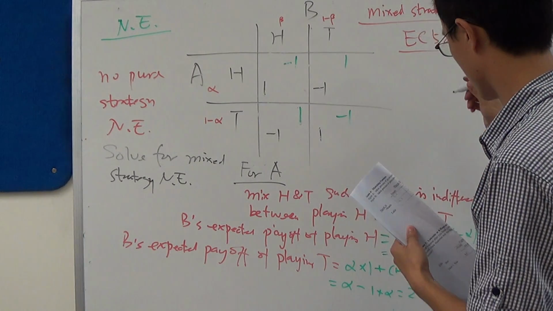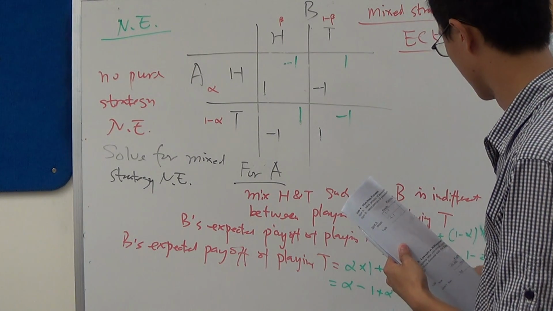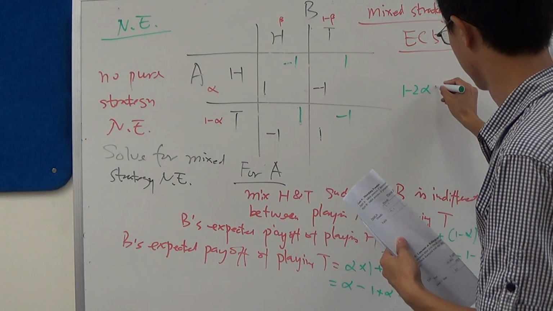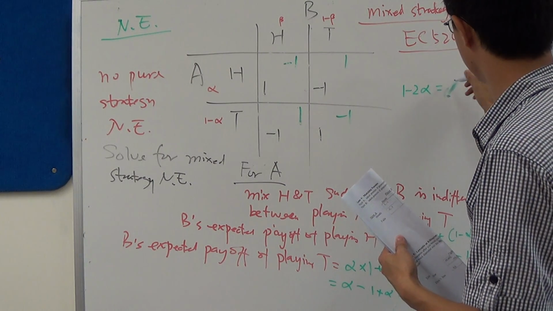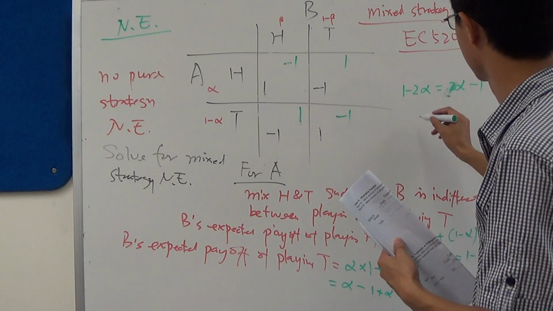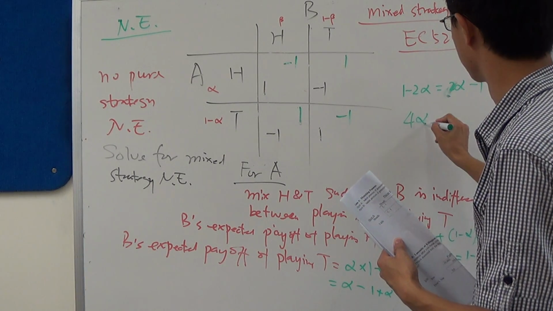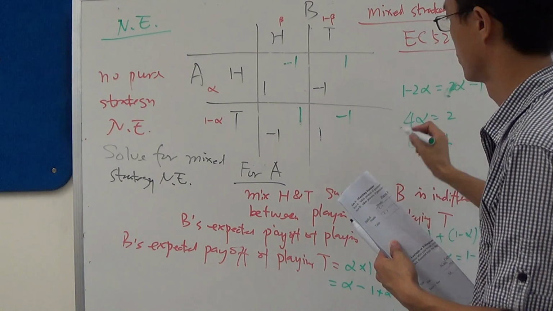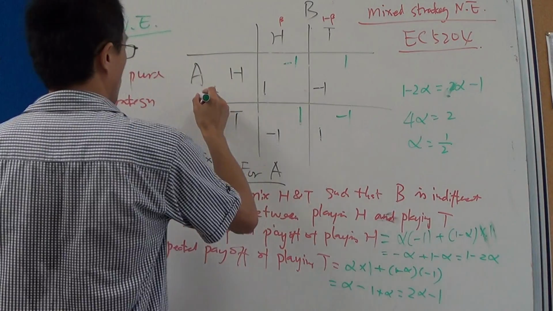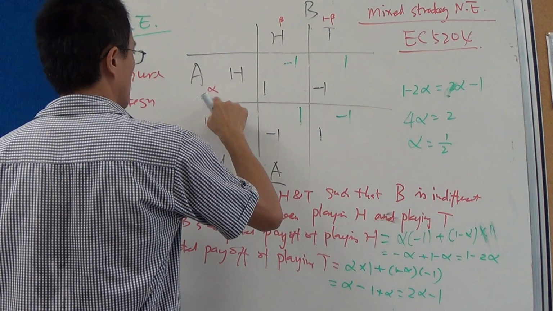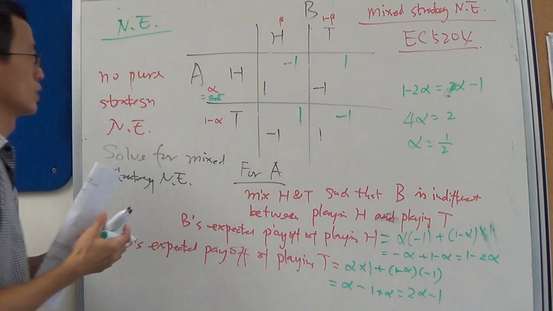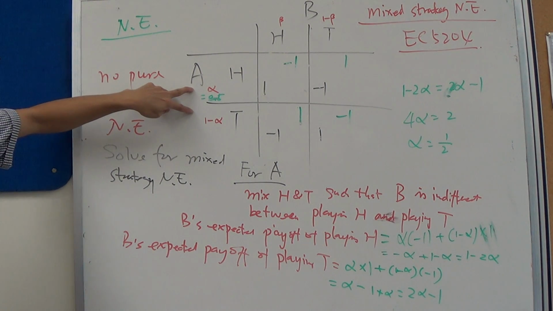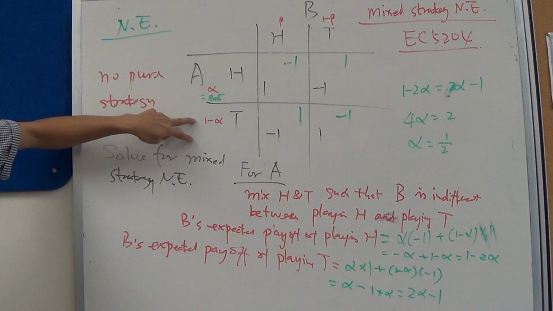Okay, so we need to have this expected payoff equal to this expected payoff, which means 1 minus 2 alpha is equal to 2 alpha minus 1, which means 4 alpha is equal to 2. Alpha is equal to 1/2. So alpha is equal to 0.5.